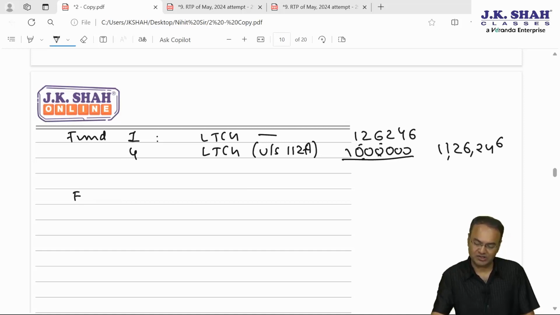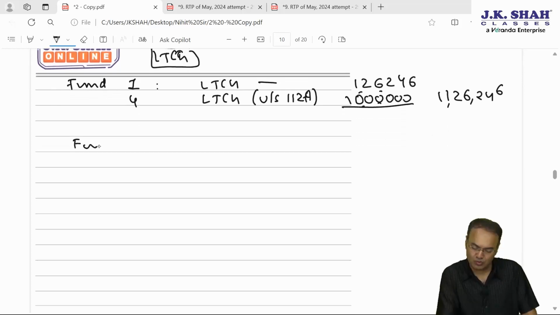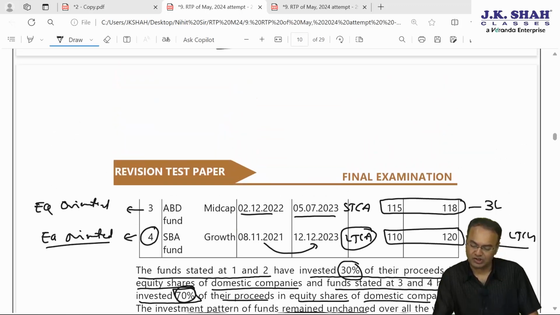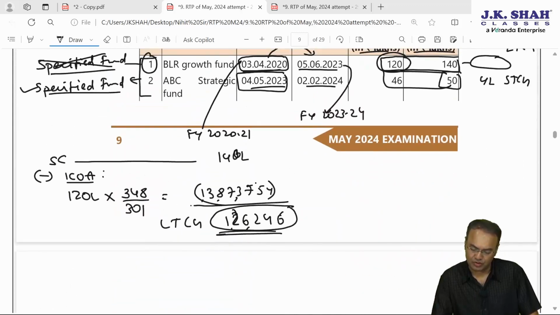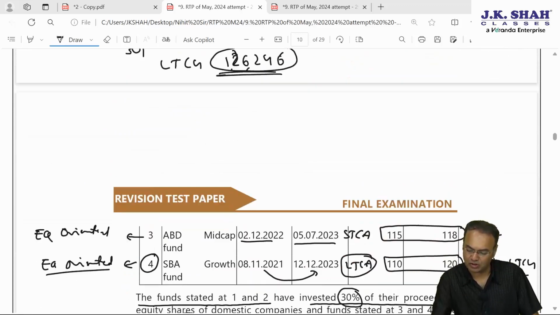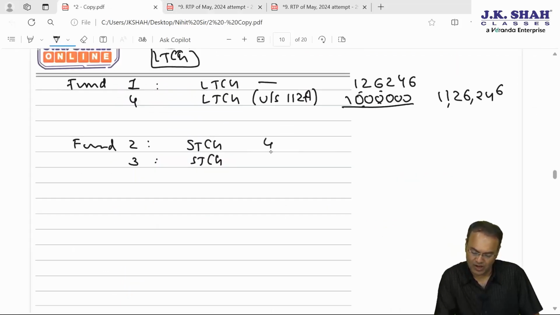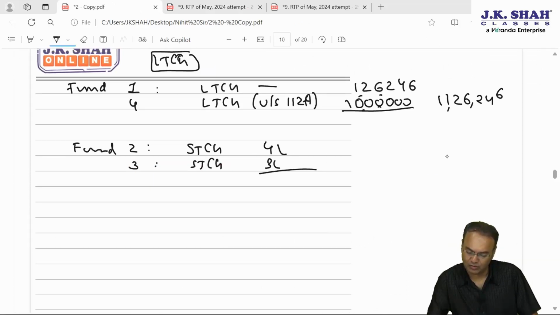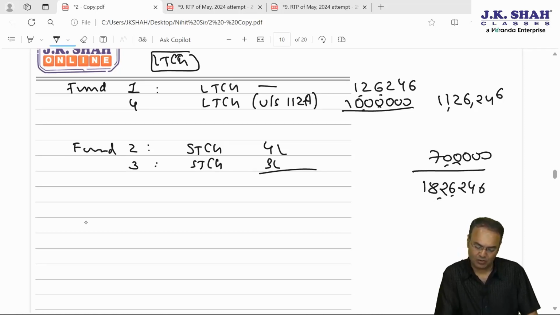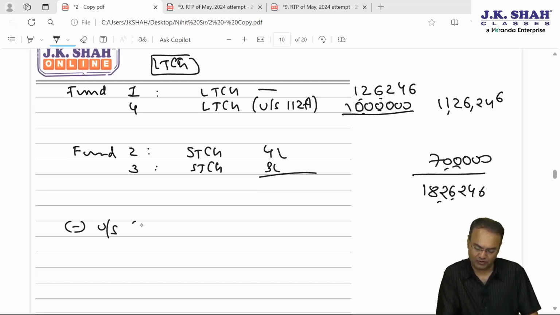And as far as fund number 2 and fund number 3 are concerned, there will be short-term capital gain. Indexation is not possible. Short-term capital gain of 4 lakhs and short-term capital gain of 3 lakhs, totaling 7 lakhs. Total capital gain is 18,26,246. From here we are going to claim exemption under section 54F.